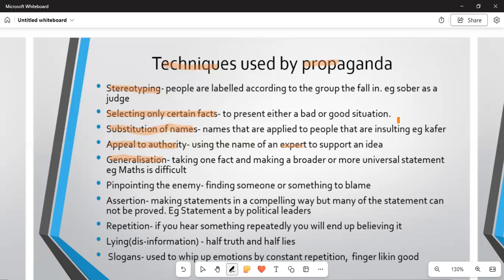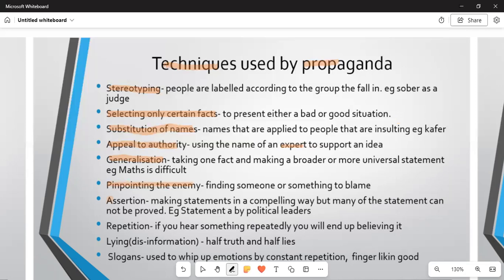And then the other aspect that we can discuss again is pinpointing the enemy. So you are pinpointing here the enemy. This is one of the techniques that is used more. In finding someone or something to blame, you don't want to blame yourself. That is a technique that is used in propaganda.